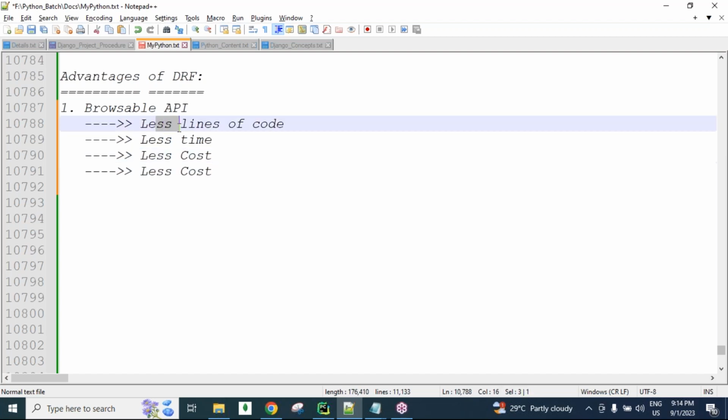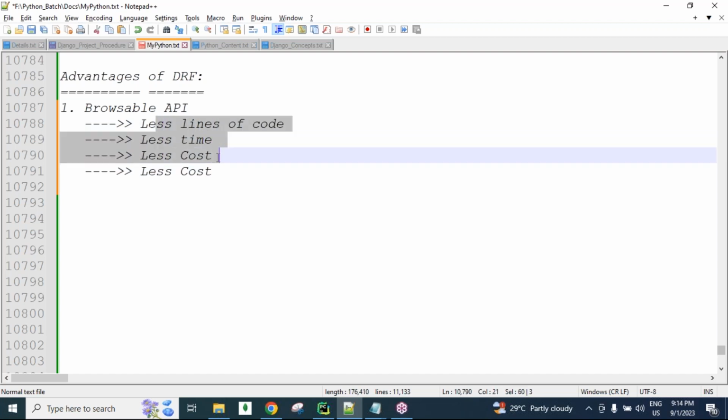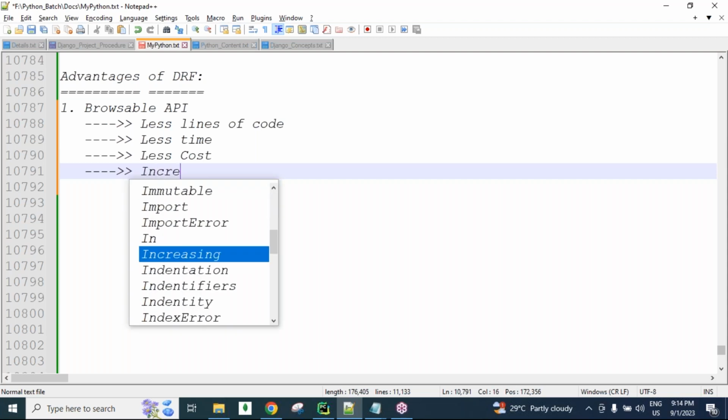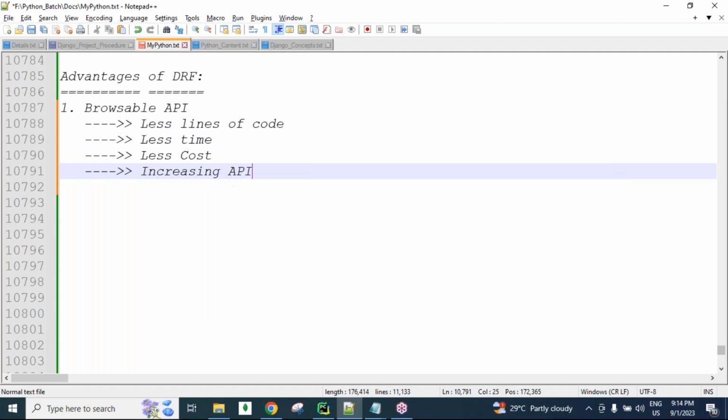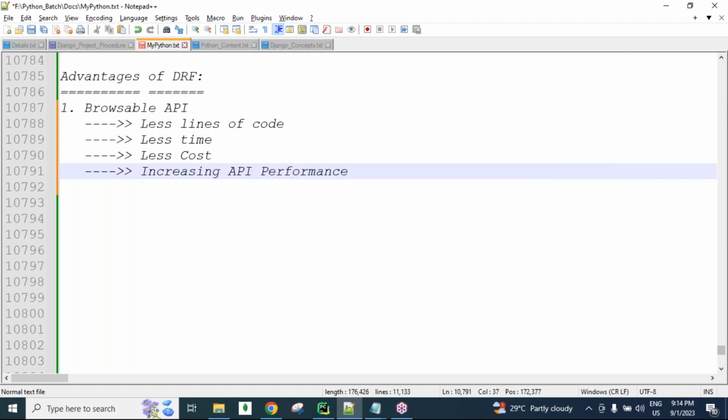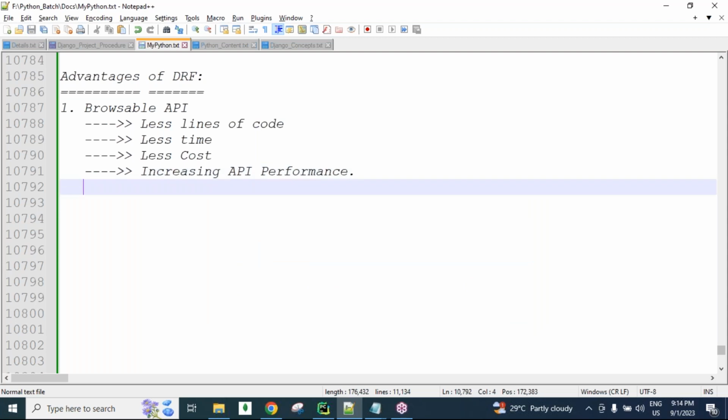So if we are developing within less time, with fewer lines of code and less cost, it obviously means the performance of the API is increasing, guys. Simply, increasing the API performance.